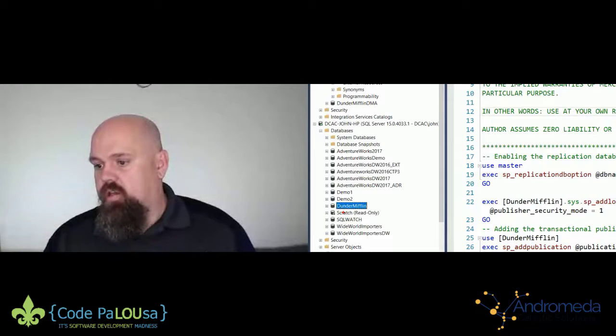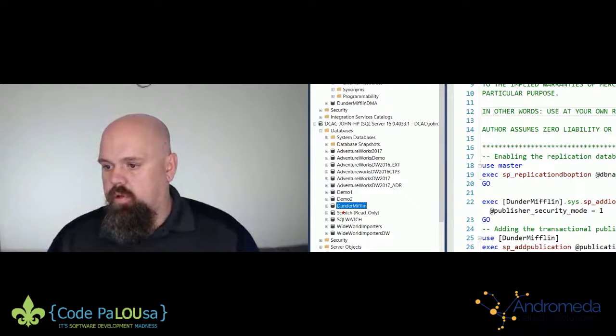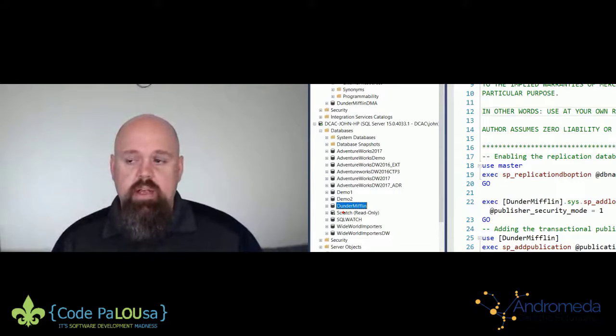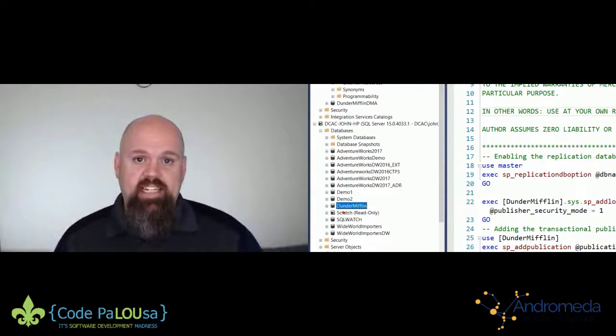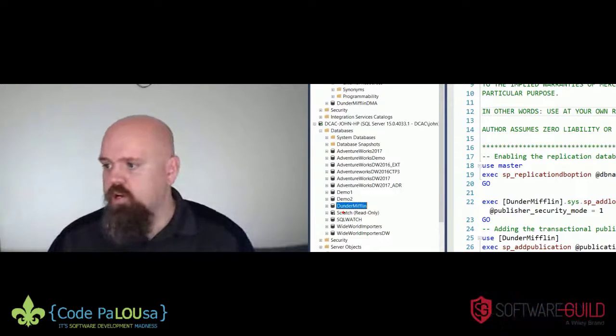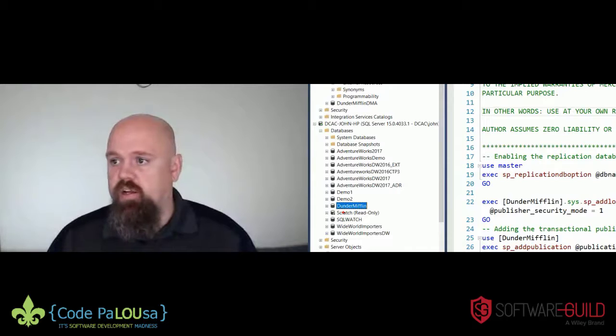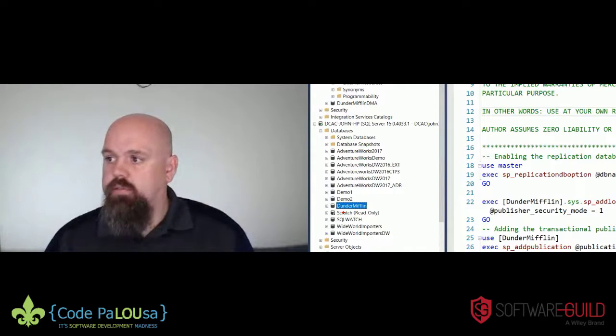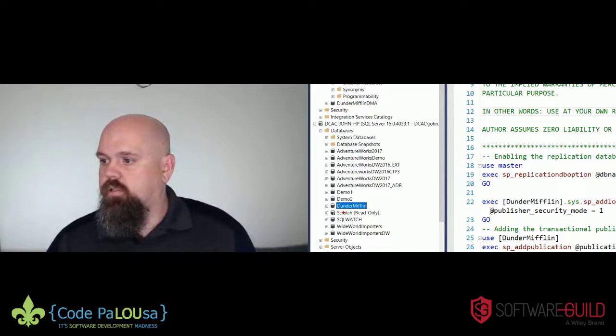So, and we can see, if I scroll down here a little bit, I have a bunch of jobs, but I don't have anything that's related specifically to that Dunder Mifflin job. And when I create the replication, we'll actually see 3 new jobs show up that are specific to replicating that data from my local laptop up to Azure. So here's the script. I've already got it pre-configured. It's going to run. Should not take that long.